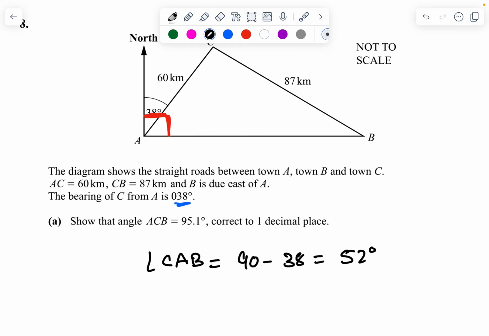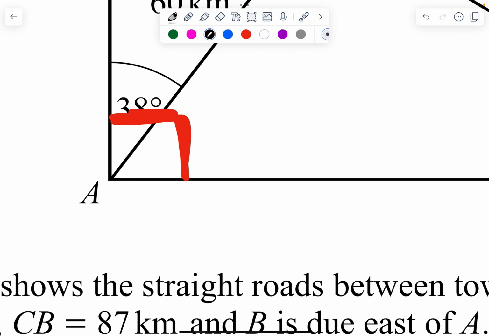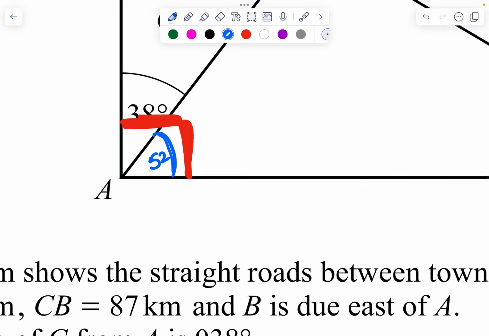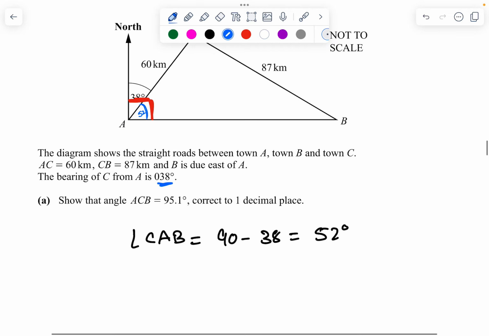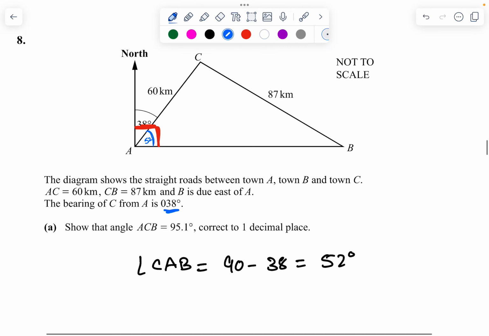So I write it out over here. This small angle is going to be 52 degrees. I write in different colors so that it is easy to identify. Now I could get that, but what angle is being asked? Angle ACB. So he's asking us to find this particular angle. So what am I going to do? I am going to find that particular angle.